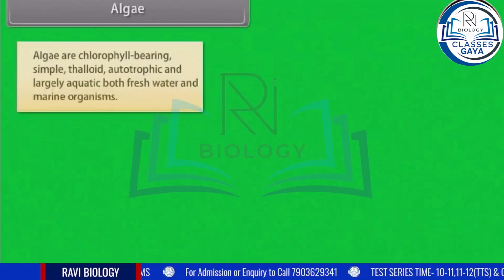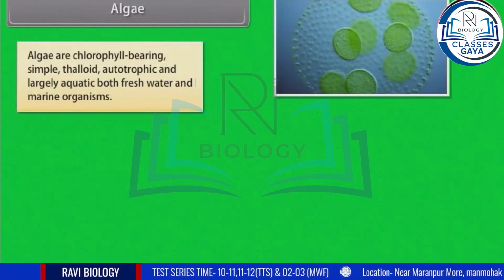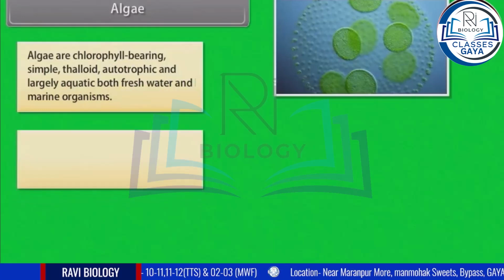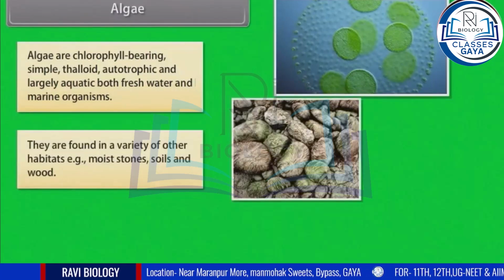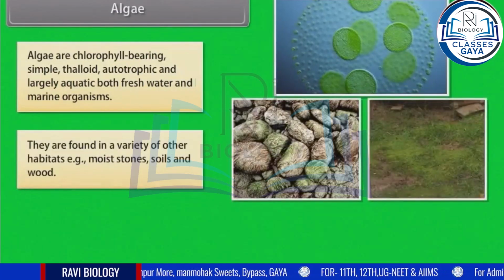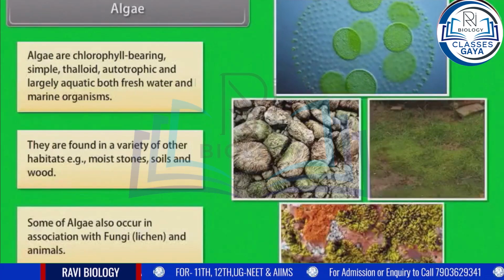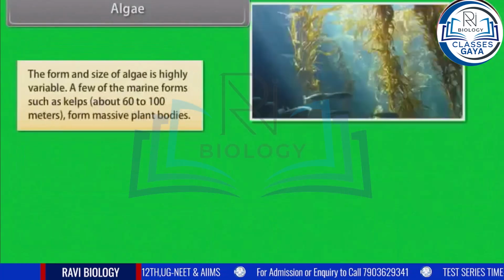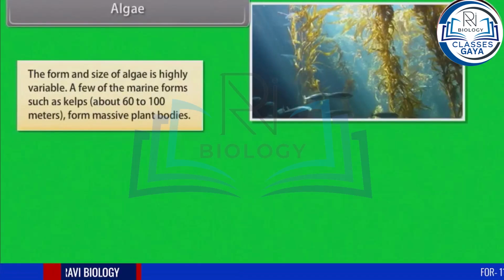Algae. Algae are chlorophyll-bearing, simple, thalloid, autotrophic, and largely aquatic, both freshwater and marine organisms. They are found in a variety of other habitats as well. Example: moist stones, soils, and wood. Some of algae also occur in association with fungi, lichen, and animals. The form and size of algae is highly variable. A few of the marine forms, such as kelps, about 60 to 100 meters, form massive plant bodies.